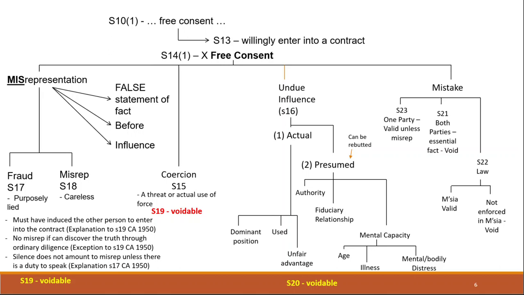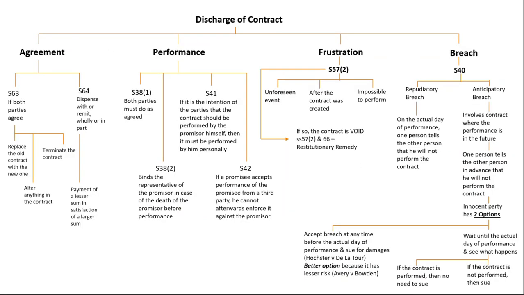Okay, now the next important area which is coming out in exam is free consent. There will be a problem question on free consent. Sorry, the next important area which is coming out in exam is discharge of contract. Discharge of contract. And remember there are 4 ways how a contract can be discharged.